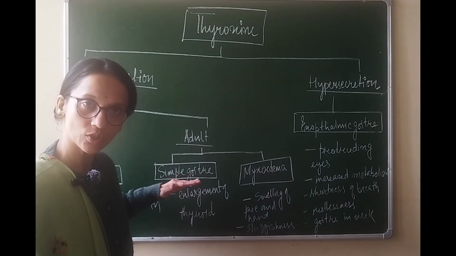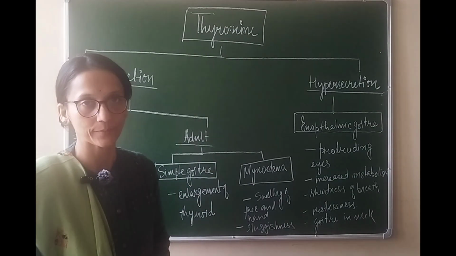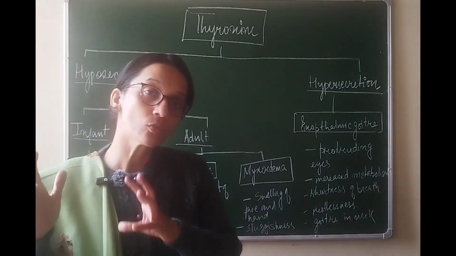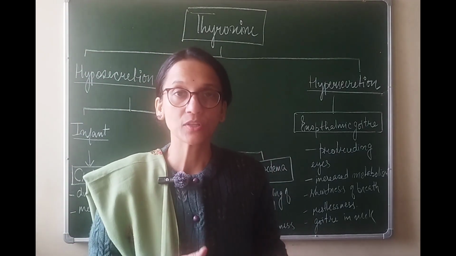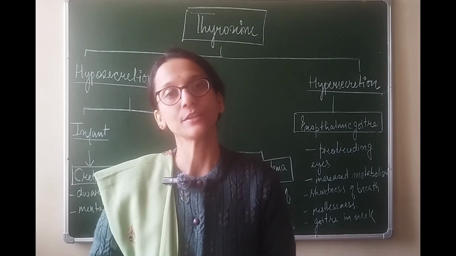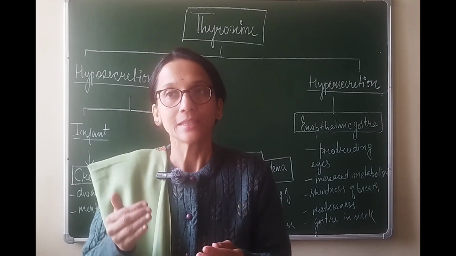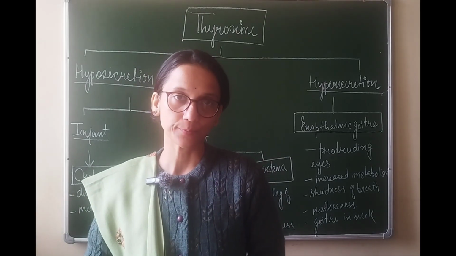What happens in this situation is there is enlargement of the thyroid gland and it protrudes out of the neck. This is mostly seen in those areas where the soil is deficient in iodine. So such patients are advised to take iodized salt. This is specifically found in hilly areas because this iodine deficient soil is found in hilly areas.